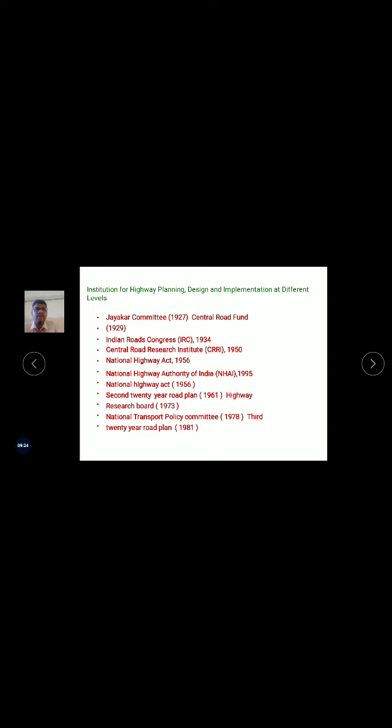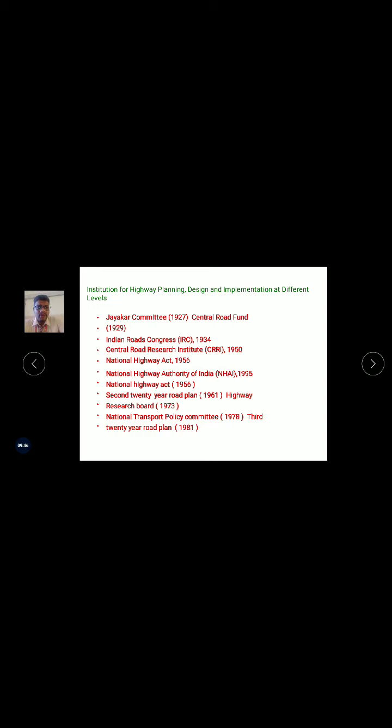For these developments, they chose some planning and designing committees. In this slide, we have seen what committees were formed, why they were formed, and what their purpose is. Have they satisfied their purpose?